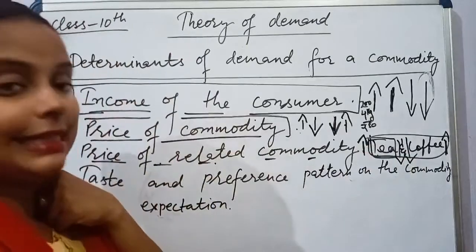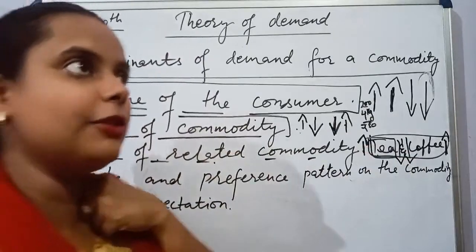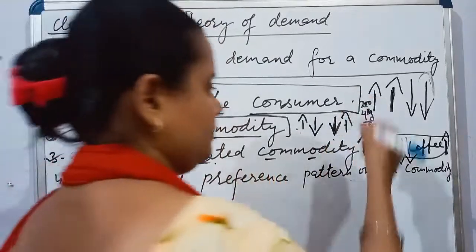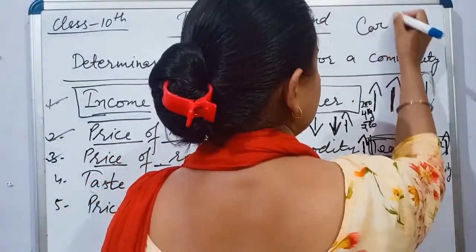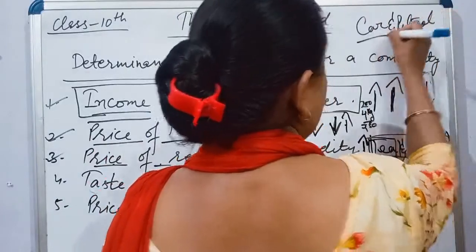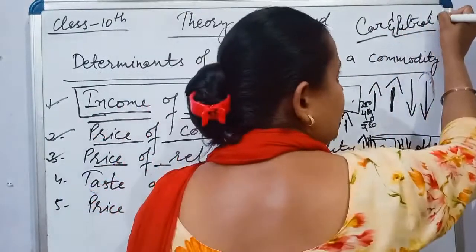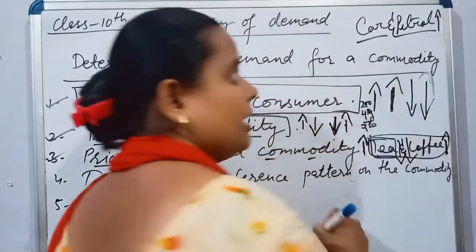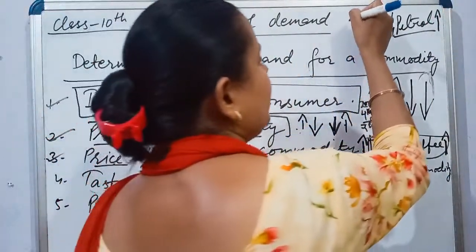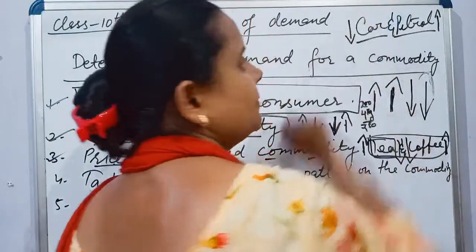In the second case, complementary goods are those goods which are used jointly, like car and petrol. If the price of petrol increases, the demand for cars will fall.